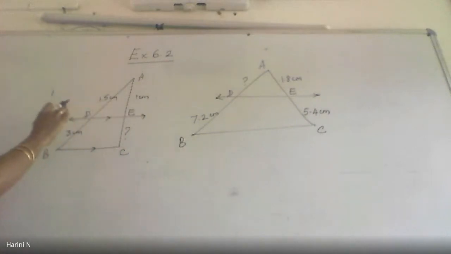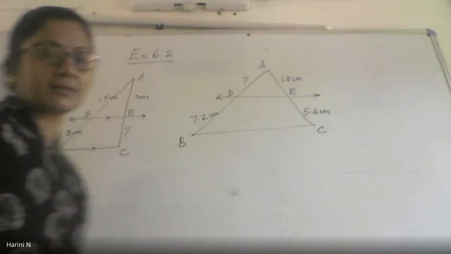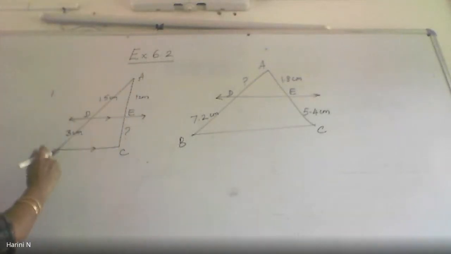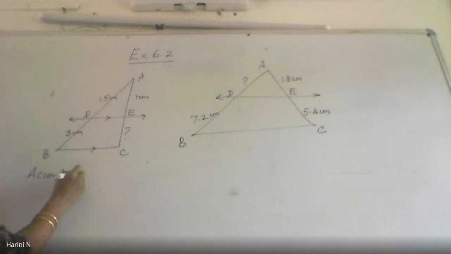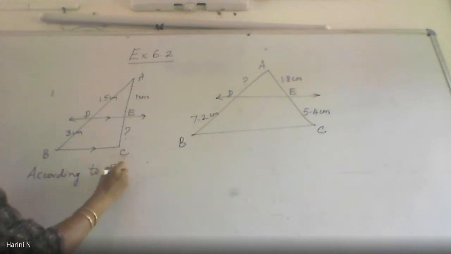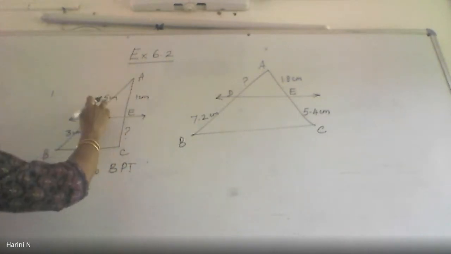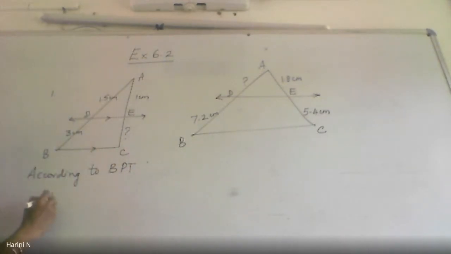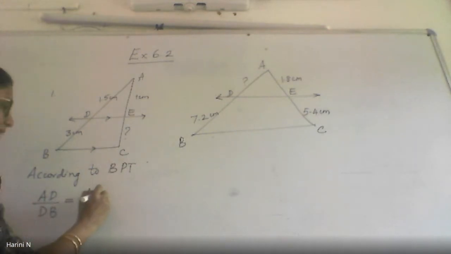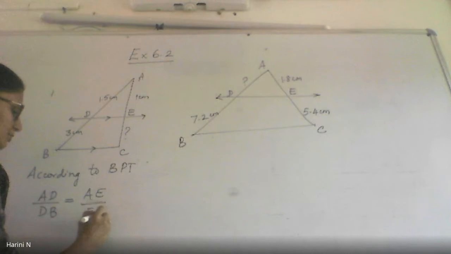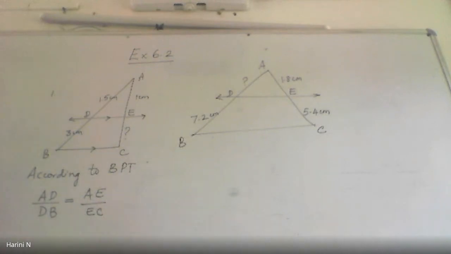So if I apply the basic proportionality theorem on this triangle ABC, then according to the BPT, because DE is parallel to BC, I can tell AD by DB will become equal to AE by EC. So this is what my basic proportionality theorem tells me.